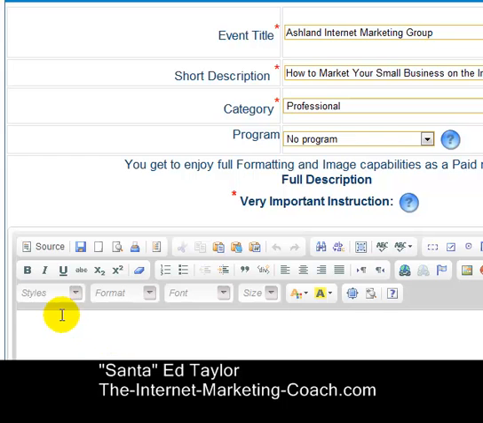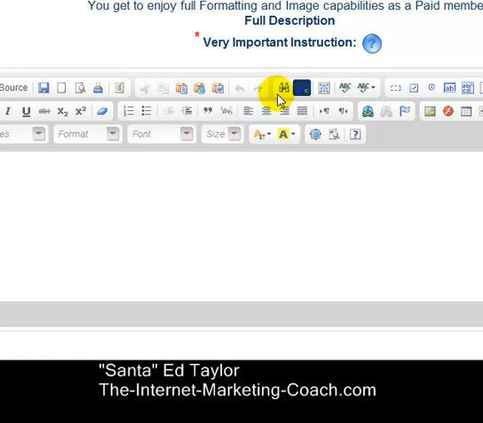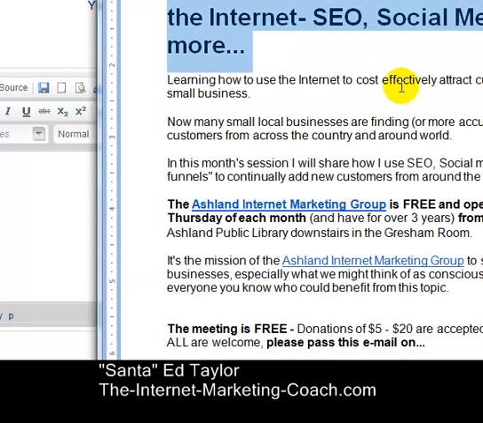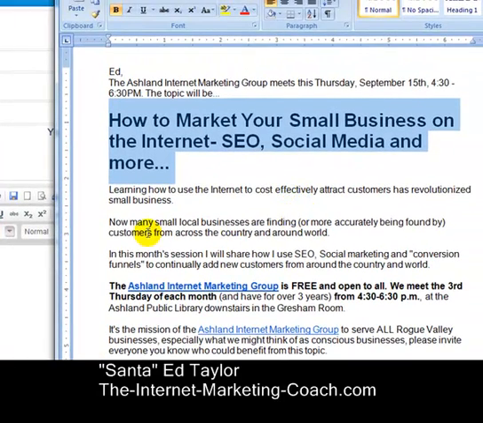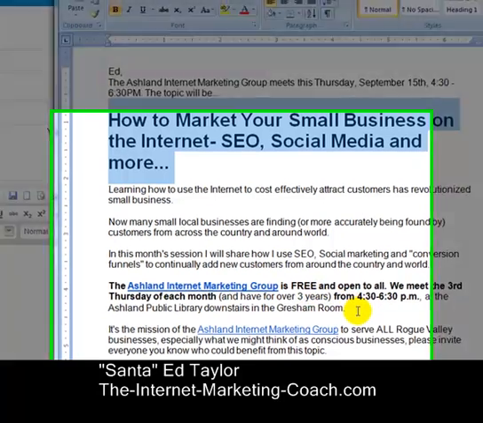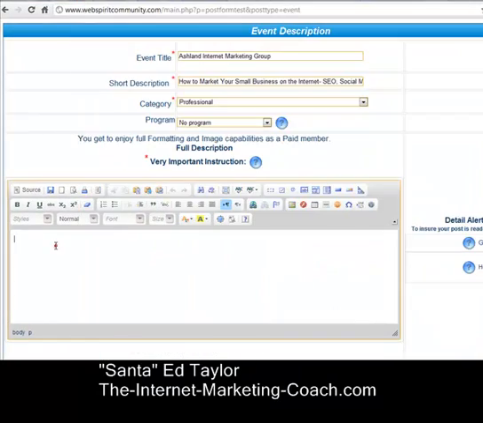And then you can start typing and you can format this. You can use larger and smaller fonts and you can add images. You can do anything you want within reason in this little area to write information about your program. What I do is I go over to my Word document and I grab the information from there. I'm going to come in just because it's easier, and in here I can check for typos and spell check and all that. So I'm going to come in and I'm going to grab all of this right here. I think that's what I want to include in this area. So I'm going to say copy. I'm going to come here and paste it.